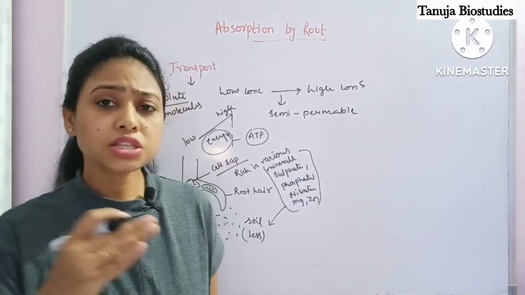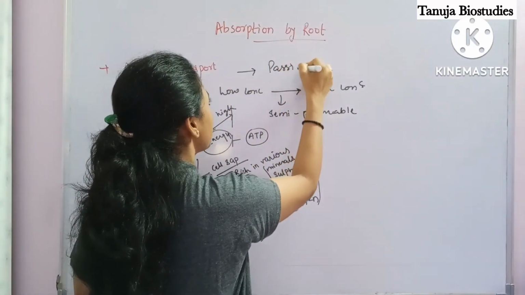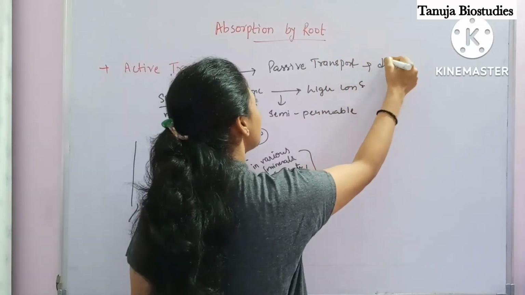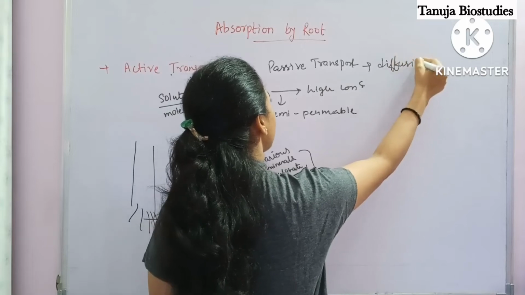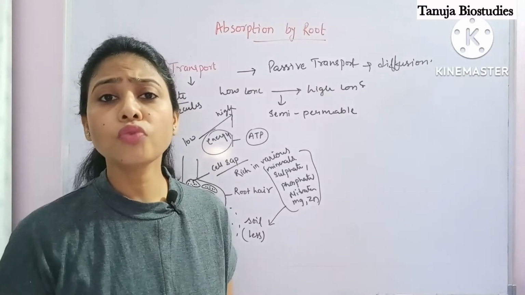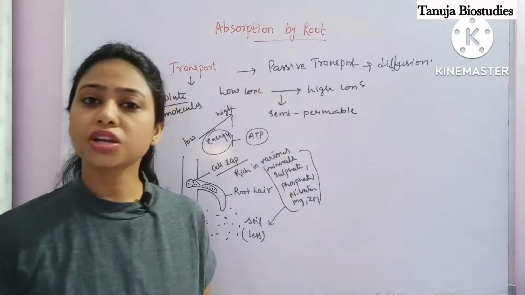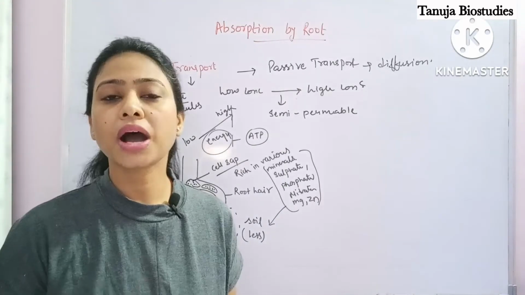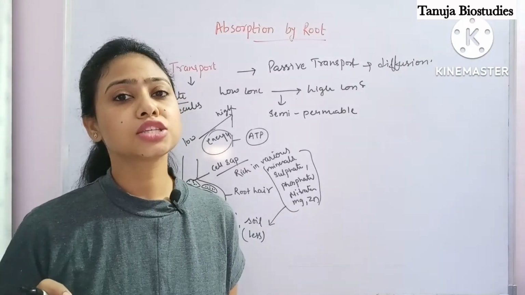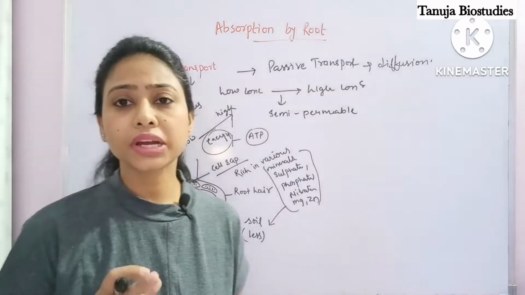Now the opposite phenomenon of this is known as passive transport. This passive transport is similar to diffusion, which we have done already. In diffusion, we said that liquid or gaseous molecules move from high concentration to low concentration. Passive transport is similar: the movement of molecules from high to low without the expenditure of energy. There is no utilization of energy. So this is all about active transport. I hope it is clear.